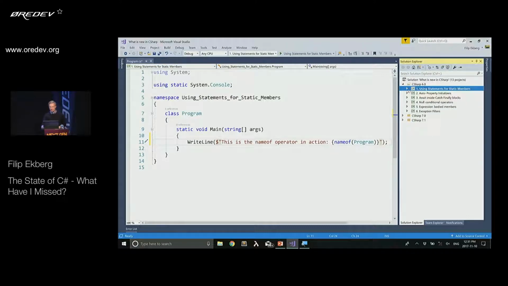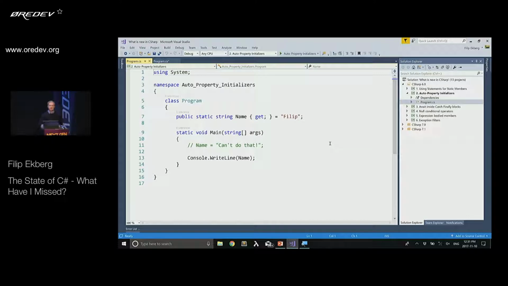All right, so the next one they added is auto property initializers. This is a proper way for us to introduce read-only auto properties. So I can say here that I have this property called Name, and the initial value is going to be Filip. And if I try to change this, it's just not going to work. I'm going to get a compilation error saying, well, you can't really do that.